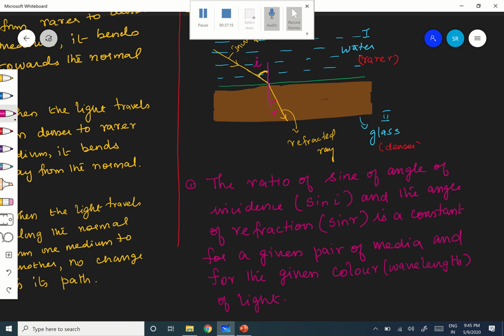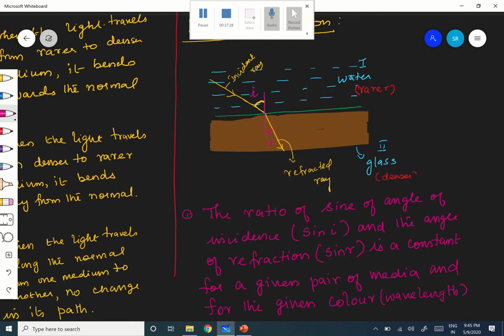I think last year in sound you would have studied wavelength. Here light also has wavelength, but light means visible light, you can see different colors. Therefore wavelength is denoted by lambda.